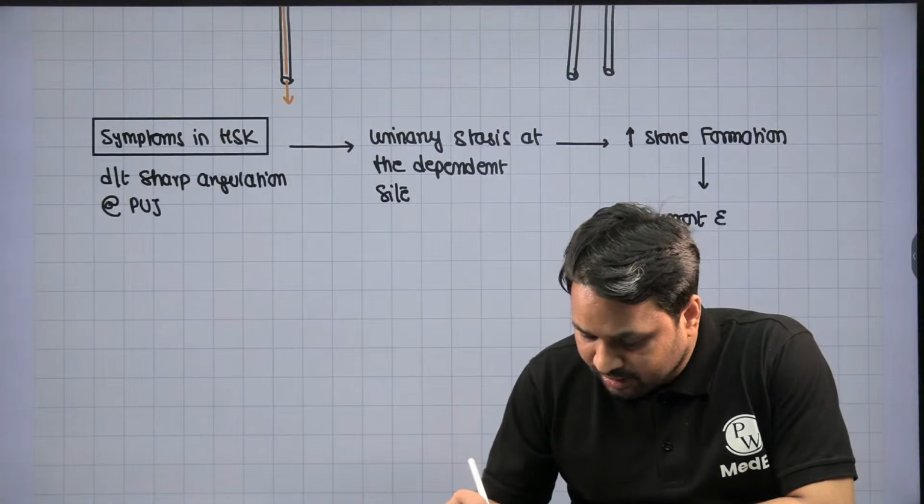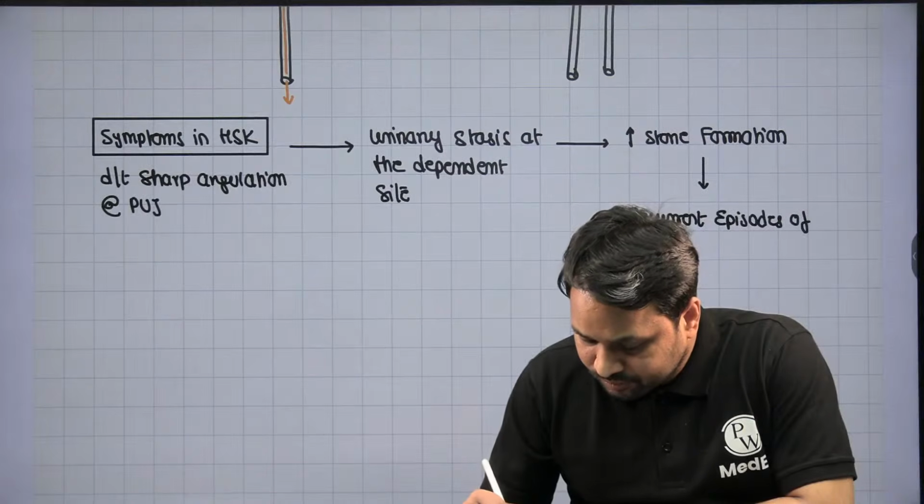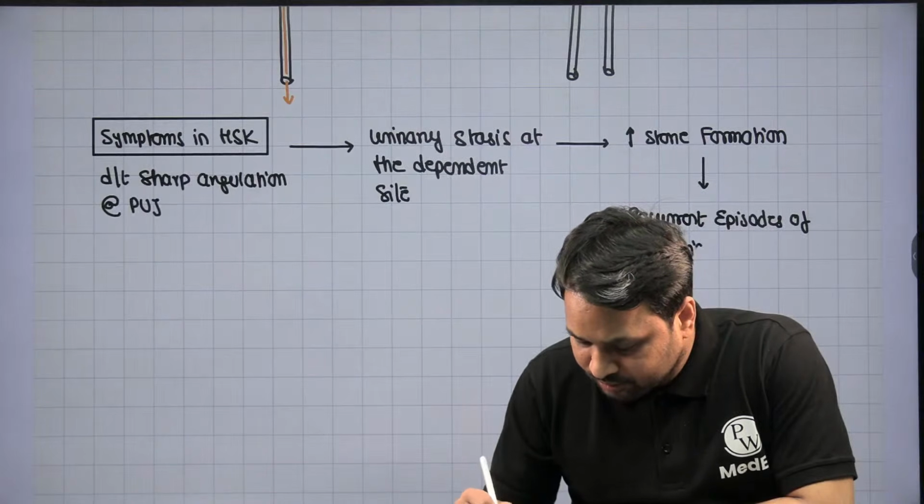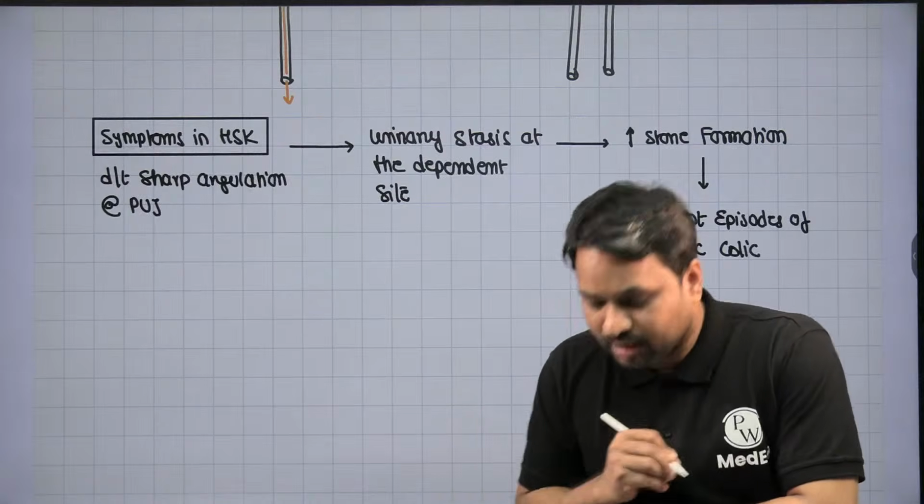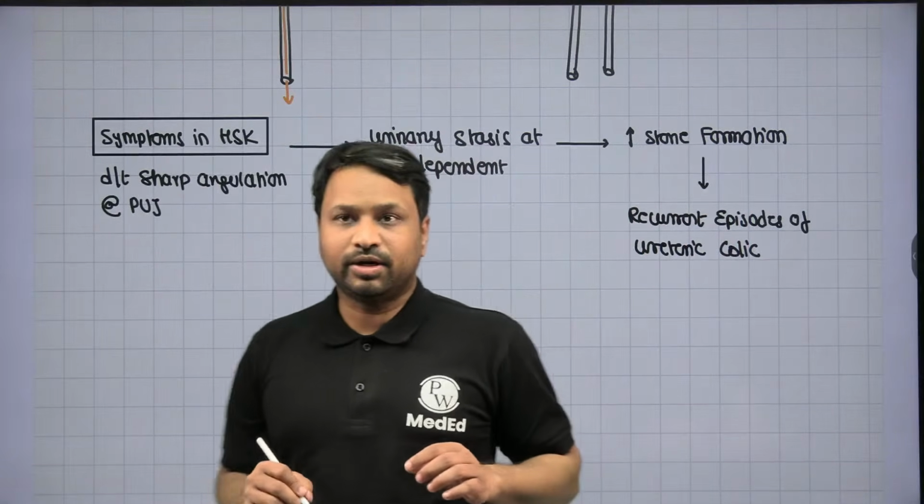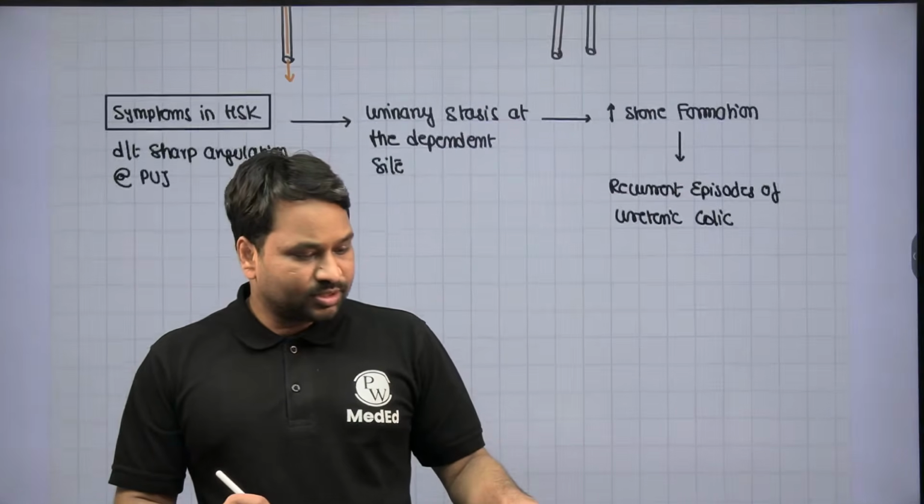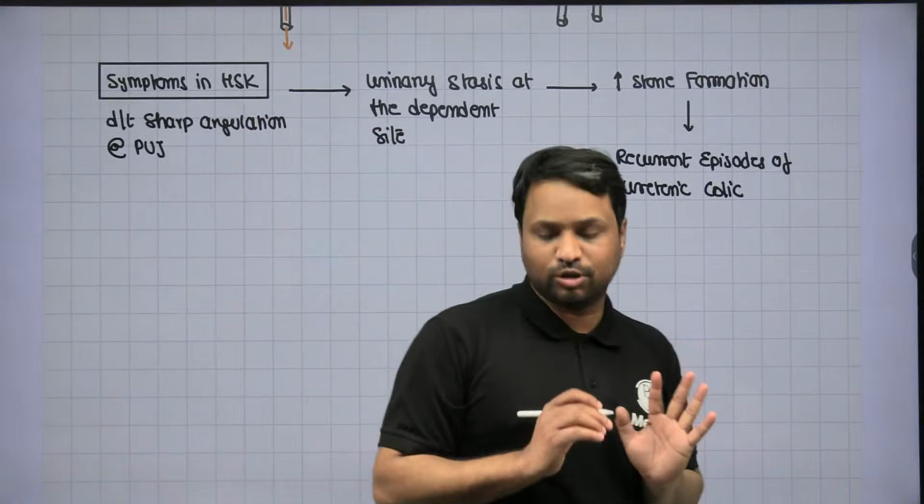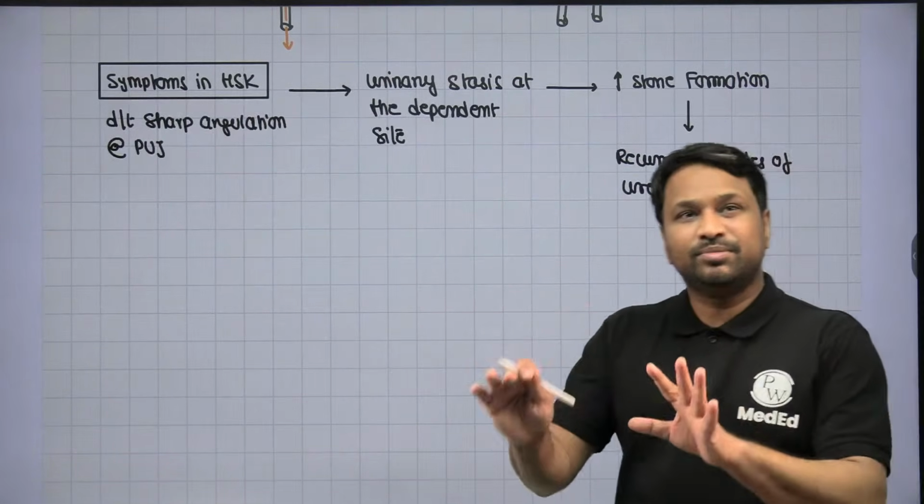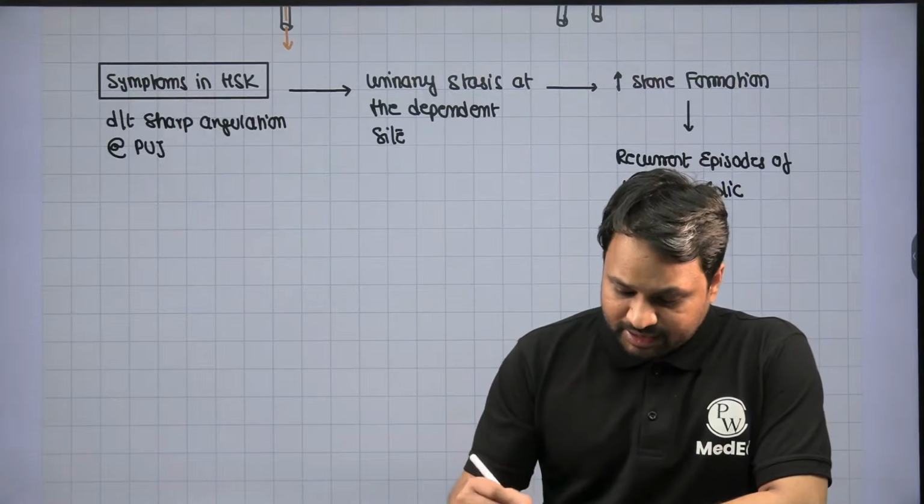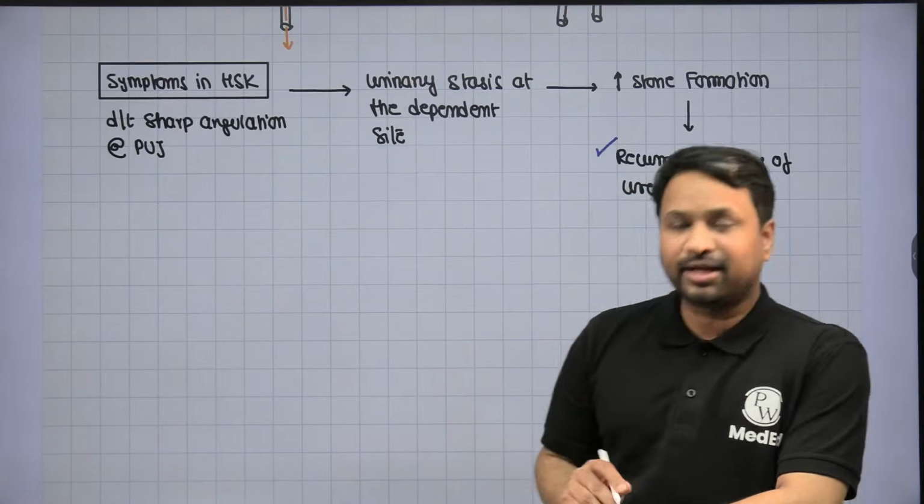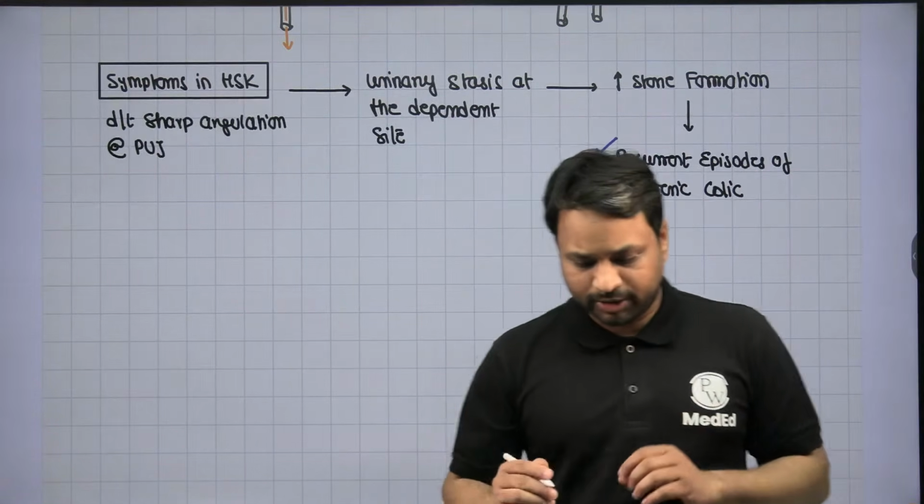And that increased stone formation will present to you with recurrent episodes of ureteric colic, right? So this is how the patient of horseshoe kidney is going to present to you. When we talk about the symptoms of horseshoe kidney, these are the patients who will present to you with recurrent episodes of ureteric colic, right?